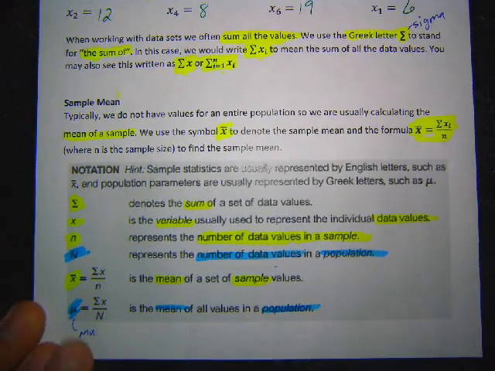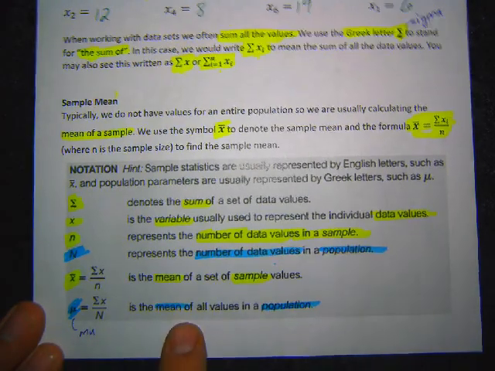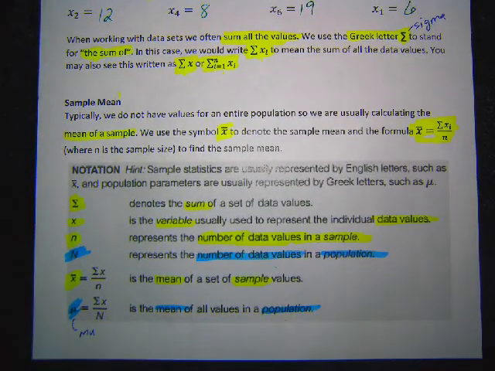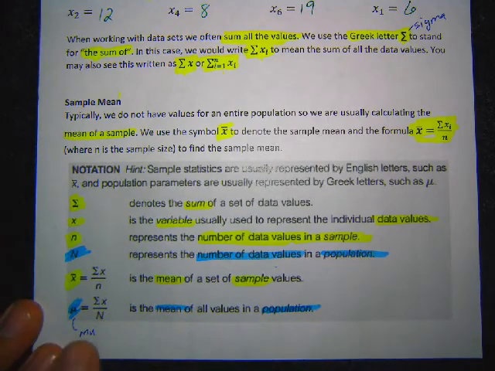Okay, so population versus sample. Sample mean is just your sample average. It's the average of the sample. Population mean is the average for the entire population. Just because I take a little sample and measure that doesn't mean I know for sure what the population is. So that's why we have two different values, because once we know one, we can kind of make a guess about the other, but we don't know what it is for sure.